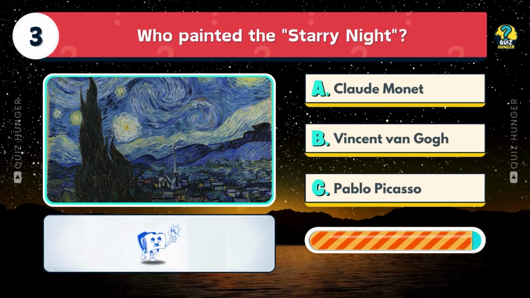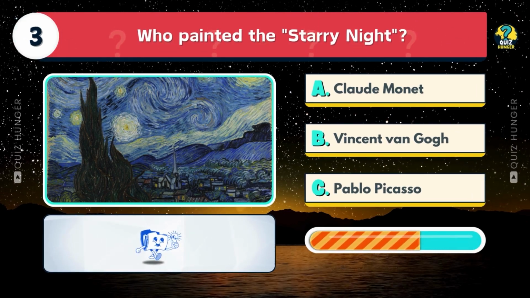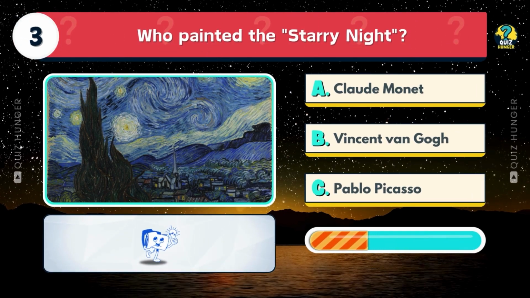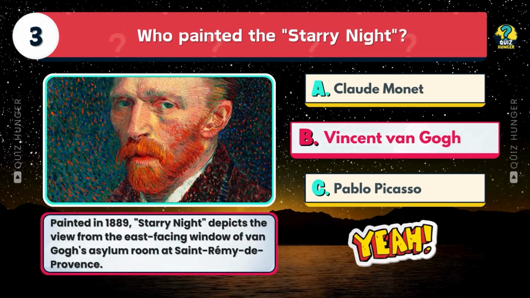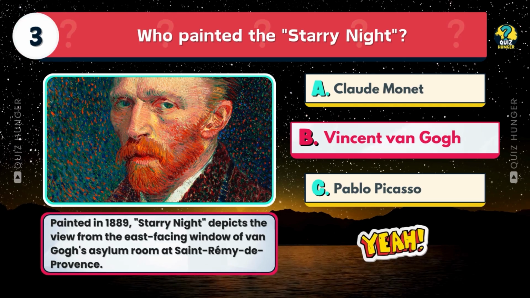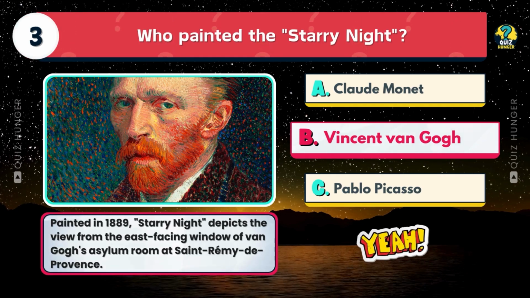Who painted The Starry Night? Claude Monet, Vincent van Gogh, or Pablo Picasso? Painted in 1889, Starry Night depicts the view from the east-facing window of Van Gogh's asylum room at Saint-Rémy-de-Provence.